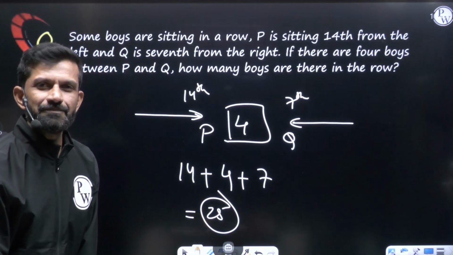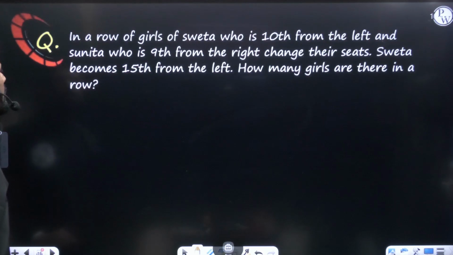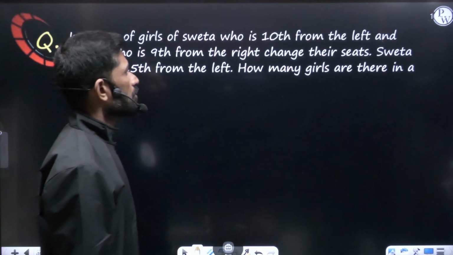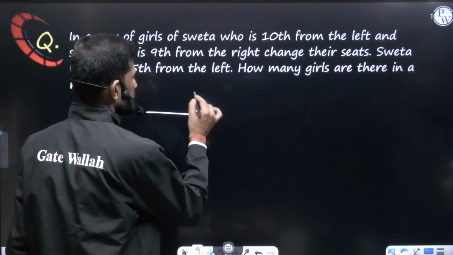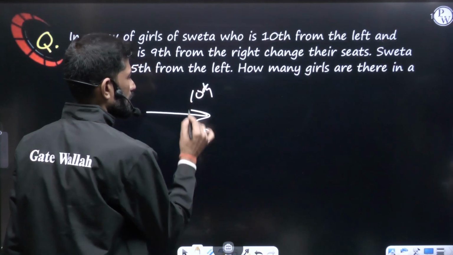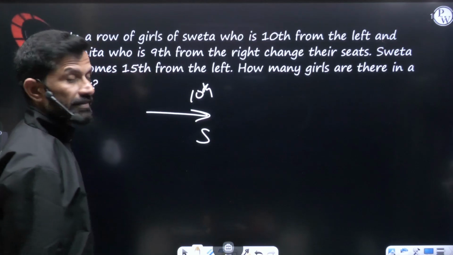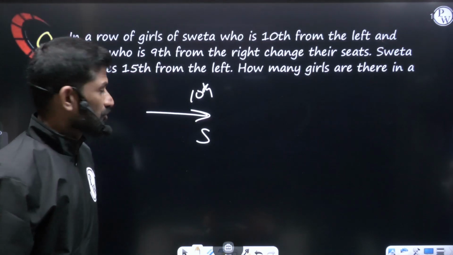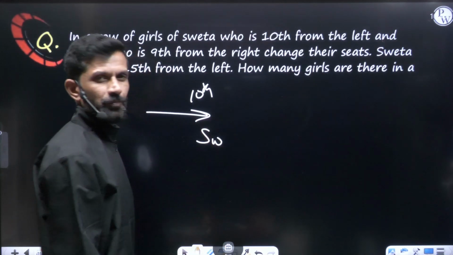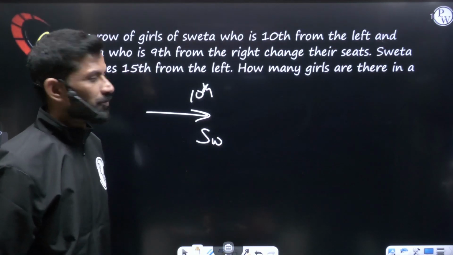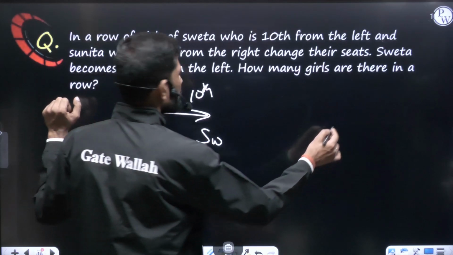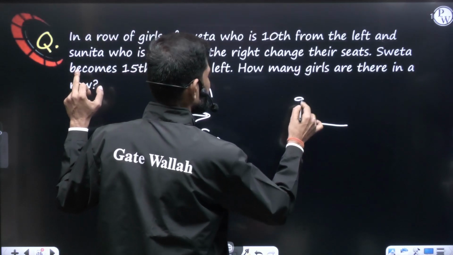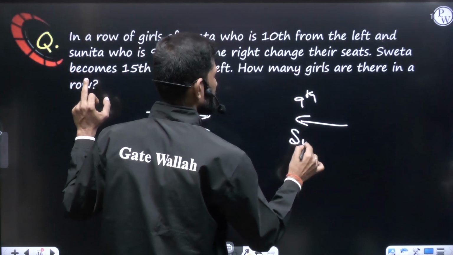As simple as that. Let us see more questions. In a row of girls, Shweta is 10th from the left, and Sunita, both are names with S. So Shweta I will mention as SW, and Sunita as SU. Shweta is 10th from the left and Sunita is 9th from the right. From the right, 9th position is Sunita. SU, I am mentioning that.